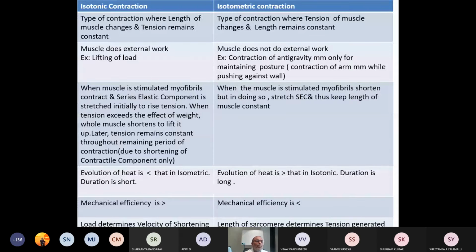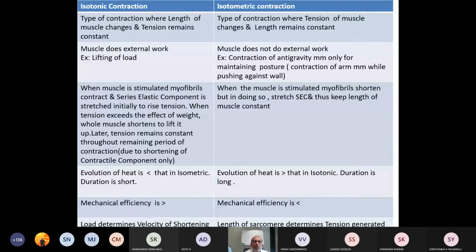So here we can provide the example. Isotonic contraction: if you are going to lift a bucket of water, the type of contraction happening is isotonic. Tone remains constant, length changes. Understood? Length changes. In case of isometric, contraction of the anti-gravity muscles for maintaining the posture.